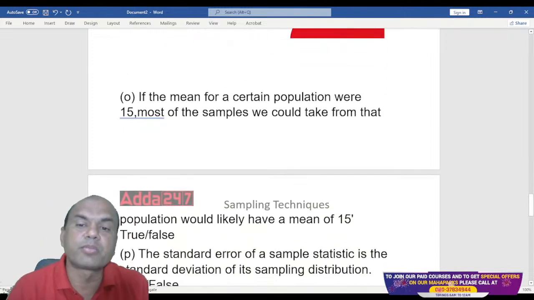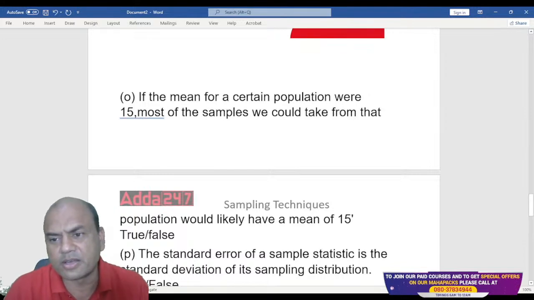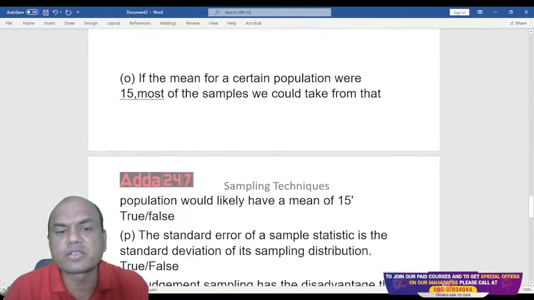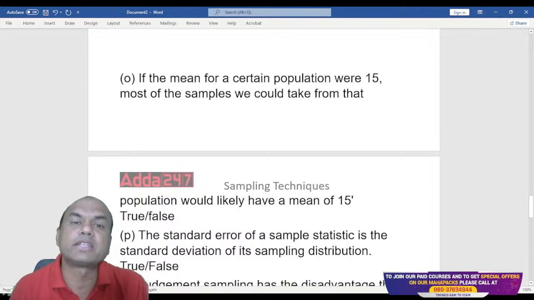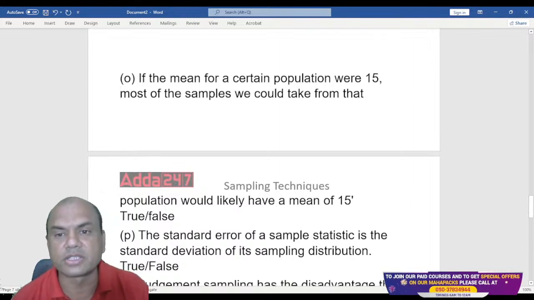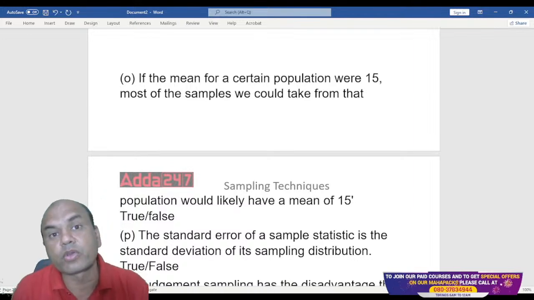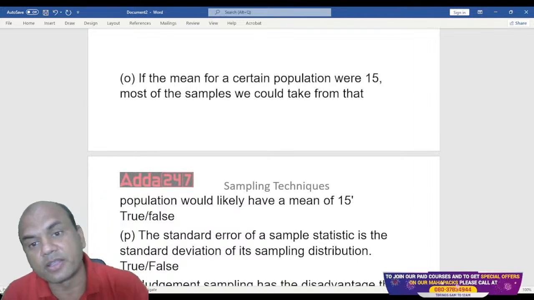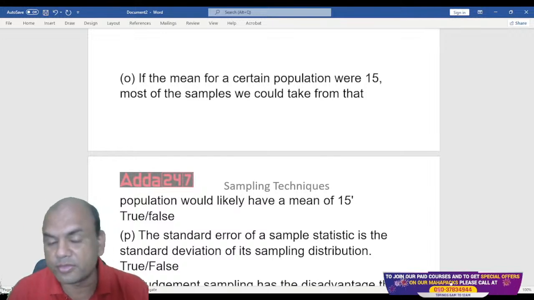The mean of a certain population was 15. Most of the samples we could take from that population would likely have a mean of 15. Is it true? See here, the mean of a certain population was 15. Suppose there is a city and the average salary of that city is 15,000, let's say. So the mean of the samples which I took from all the 5 corners of the city, will it also be 15 or no?